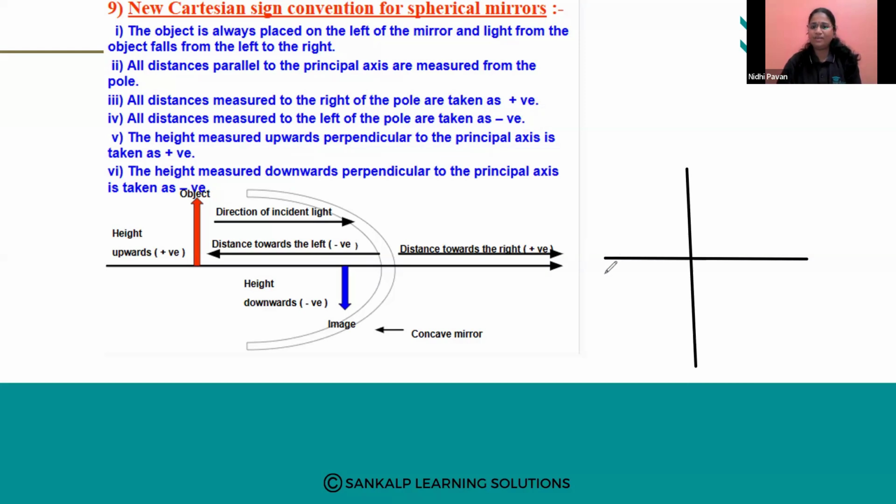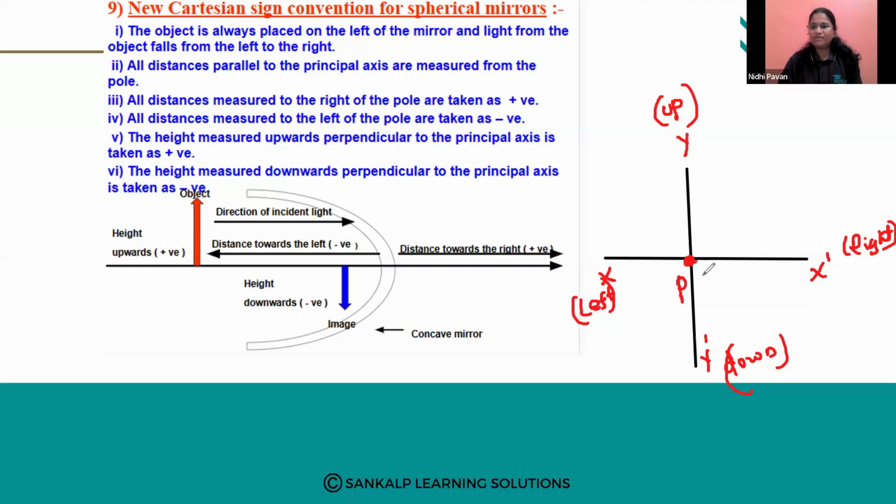We will name it as x dash, x-axis, y dash. This is the right side, and this is the left side. This is up, this is down. Each portion we will call a quadrant. This is the center. Here, consider this as a mirror, this as a pole.